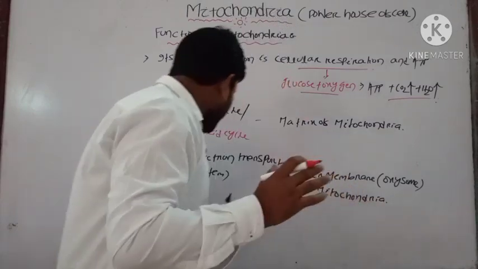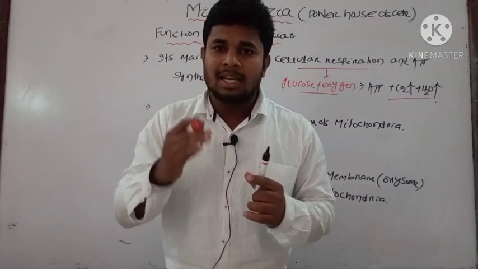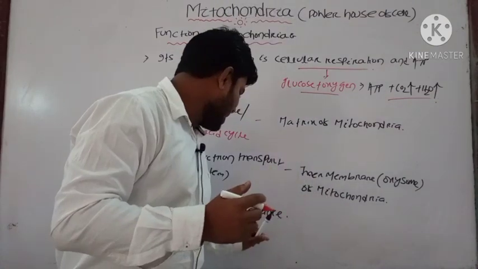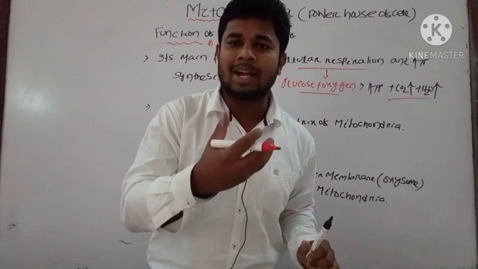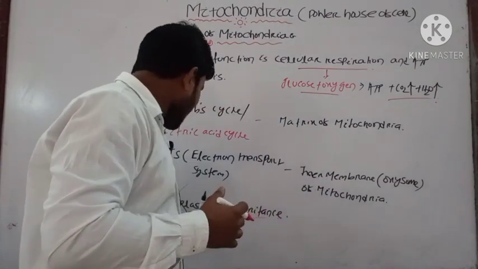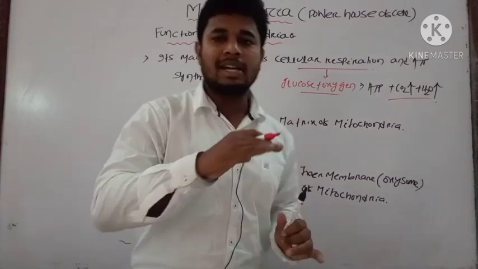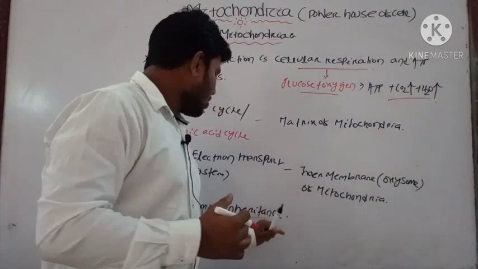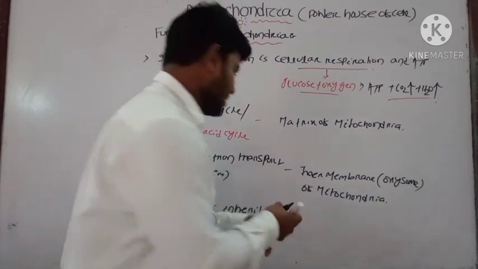Like that, the mitochondria of your mother cell are transferred to the daughter cell. Inheritance means transfer of character from parent to offspring, and cytoplasmic inheritance is that mitochondria are inherited from the parent cell to the daughter cell.